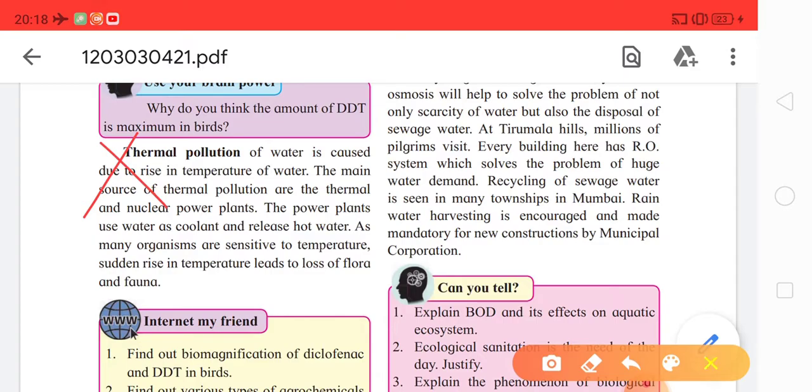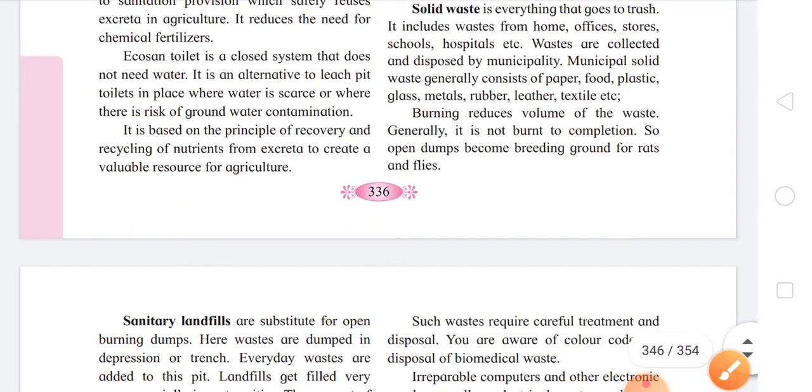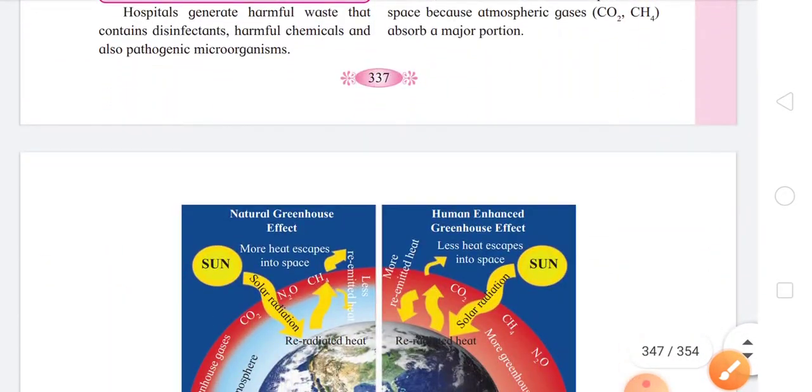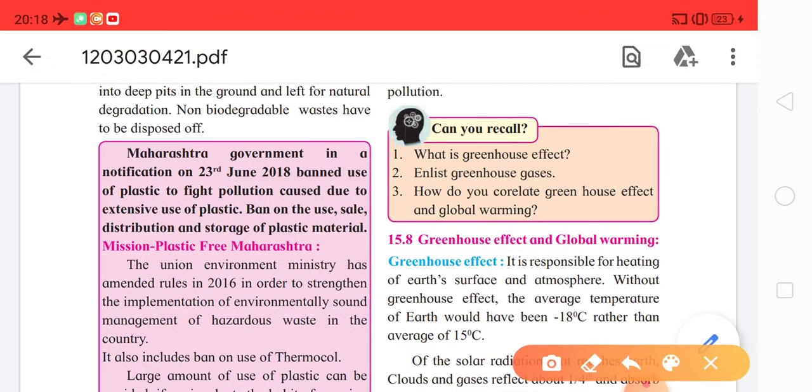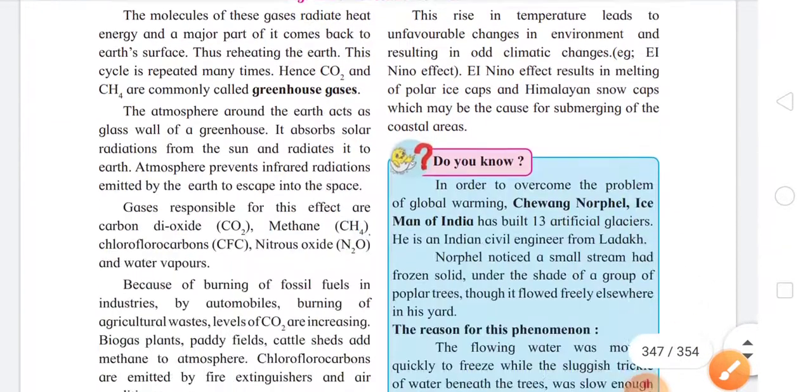Now students, just come to the next page, that is 337. Page number 337, subtopic 15.8, greenhouse effect and global warming. Again this part is deleted and it is non-evaluative for the exam. And now come to page number 339.